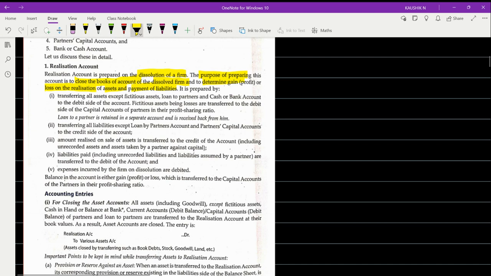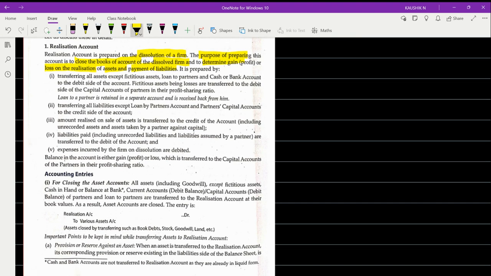And for this, the procedure, the 5 steps as they mention here. First step, transfer all the assets. Okay, transfer all the assets.